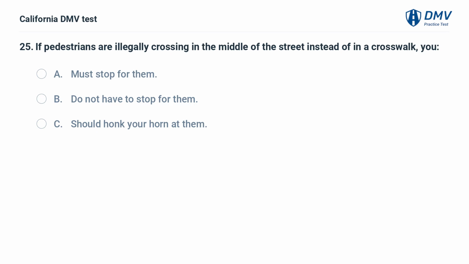If pedestrians are illegally crossing in the middle of the street instead of in a crosswalk, you A. Must stop for them. B. Do not have to stop for them. C. Should honk your horn at them.